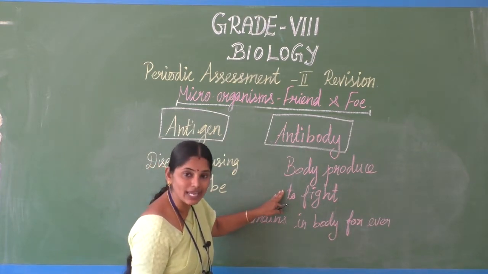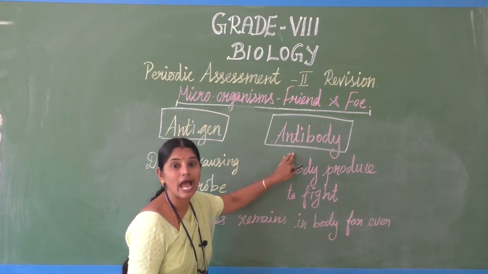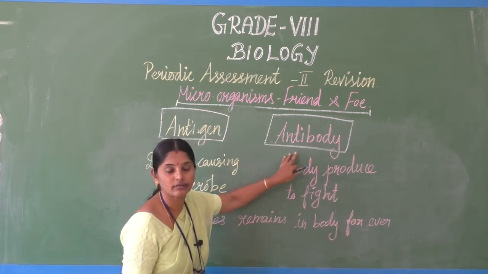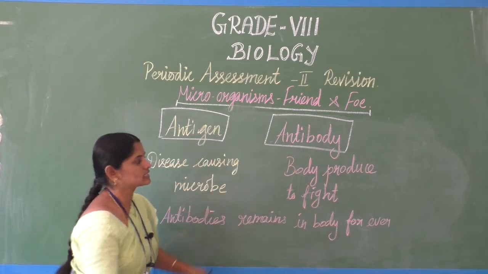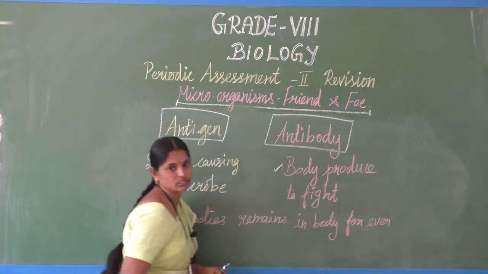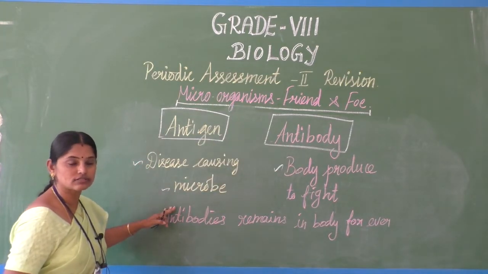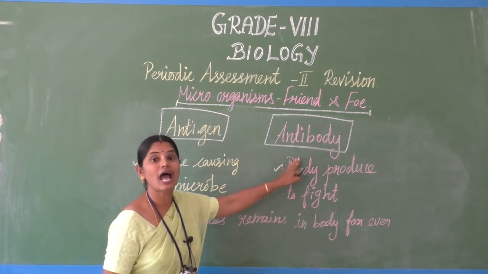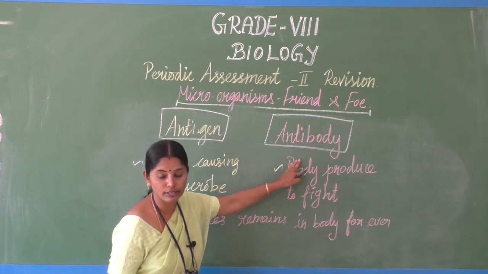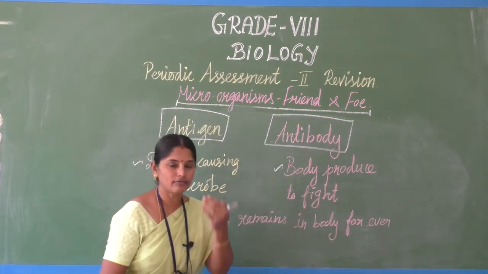To fight against that, our body creates something called antibody. It creates, in our blood, a protein called antibodies. The body itself produces this. Antigen is the disease causing microbe. To fight against that, our body produces antibodies.